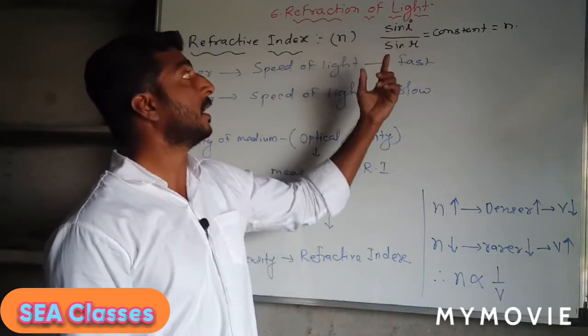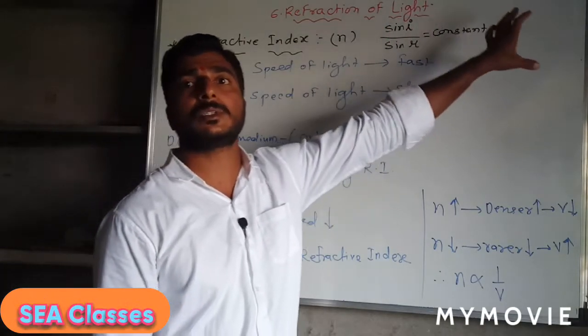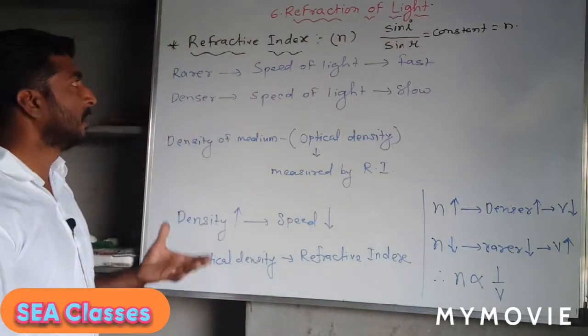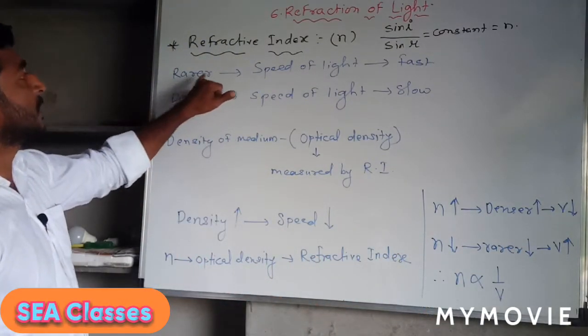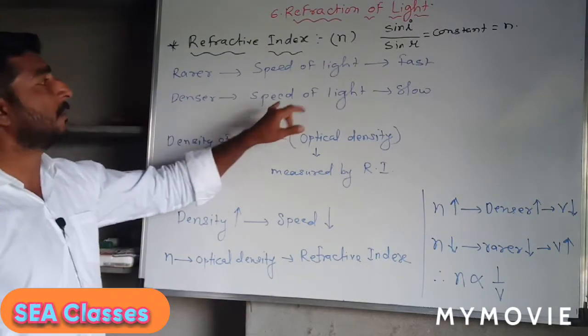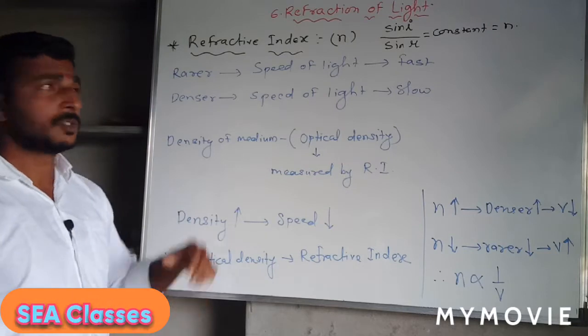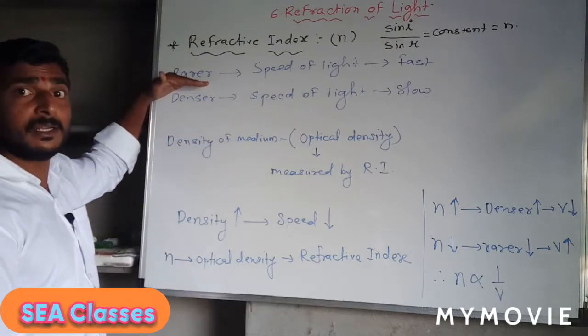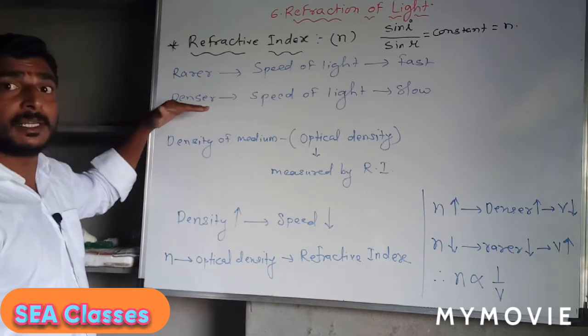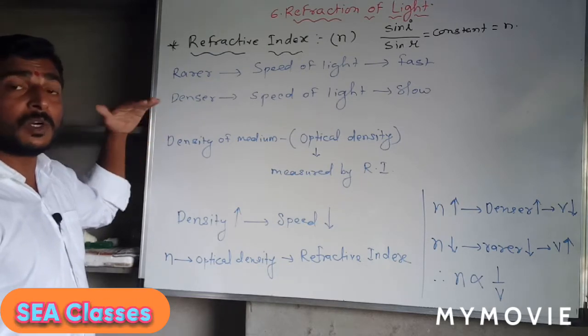This means the value of sine i upon sine r depends upon the refractive index. So what is the refractive index? In the rarer medium, the speed of light is fast, and in the denser medium, the speed of light is slow. So in the rarer medium the density is less, but what type of density is it? In the denser medium, density is more, meaning what type of density?